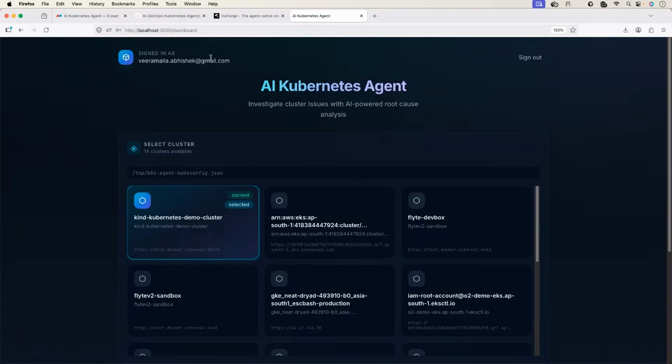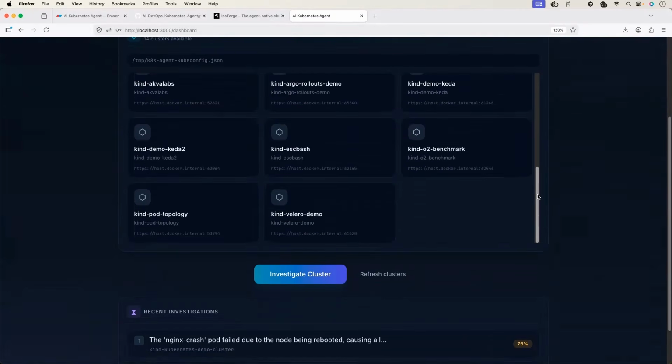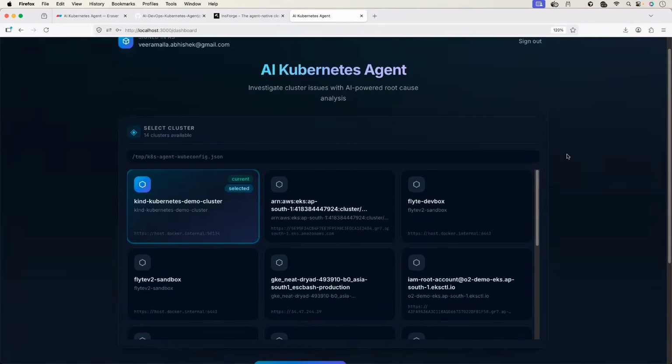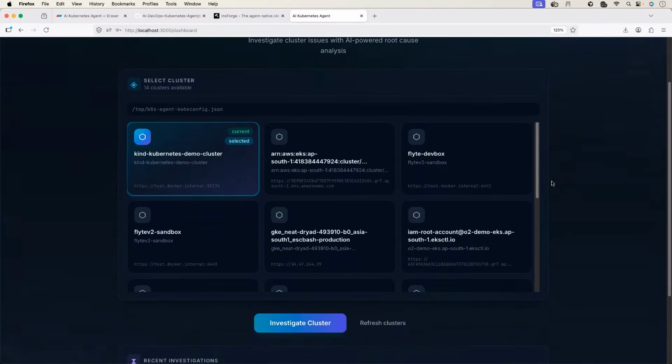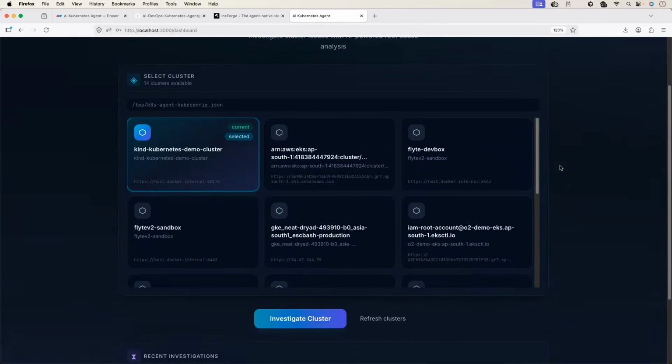So this is a signed in user and it has a list of clusters. These are all the clusters that I have access to, almost 14 Kubernetes clusters. I'll select one of the clusters and click on investigate cluster. It will show the current status of the cluster and any issues on the cluster. Now intentionally, let's create an issue on this cluster. So I'll go to my terminal. I'll deploy an Nginx pod.